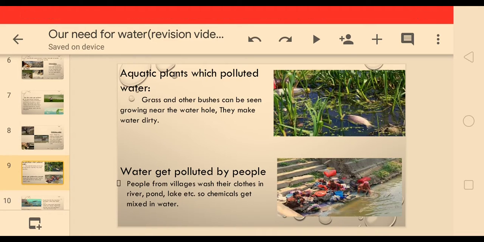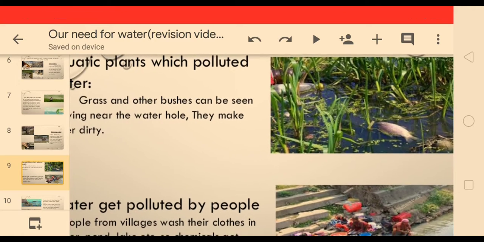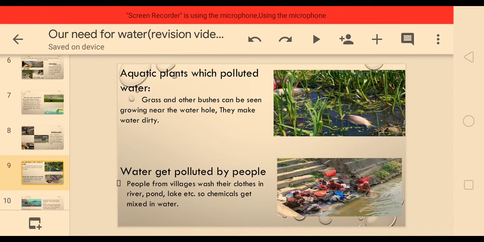Grass and other bushes can be seen growing near the water hole. They make water dirty. Okay, some plants are there which help to clean the water, as well as some plants like hyacinth, they don't help water to clean. They make the water dirty.